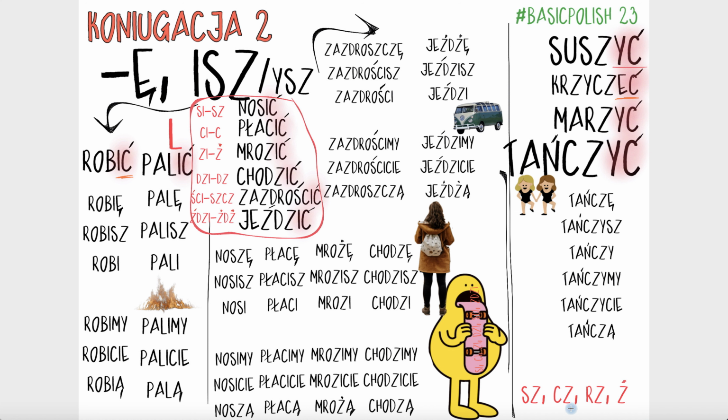So get yourself familiar with those 4 consonants because you won't see them here with IC accent. They will have the ending either epsilon C accent or E C accent, right? And if they do, then this is the pattern that you are going to follow.